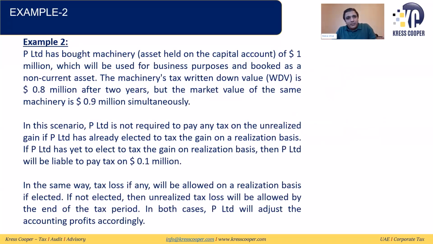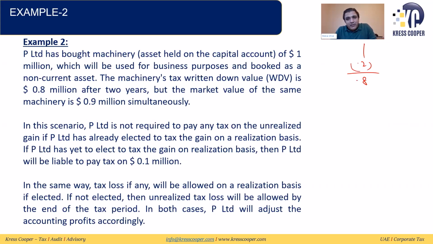This is example 2. This is basically an asset held on the capital account. Pre-limited has bought machinery for 1 million, which will be used for business purposes and booked as non-current assets. The machinery tax WDV is 0.8 million. So they bought machinery for 1 million, tax depreciation is 0.2, remaining tax WDV is 0.8.